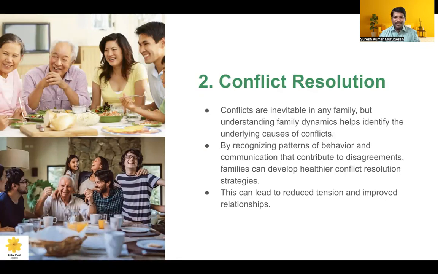See, mostly if there is a conflict, it is because of a particular dysfunctional behavioral pattern among the family members, or inappropriate communication among the family members. And these two are the basic causes of conflict in the family. So if there is agreement and disagreement happening, it is because of this. So when we know that these maladaptive behaviors are the cause of the conflict, then they need to be addressed properly. And when we, as counselors, reduce the tension among the family members, it is easy for us to move further.